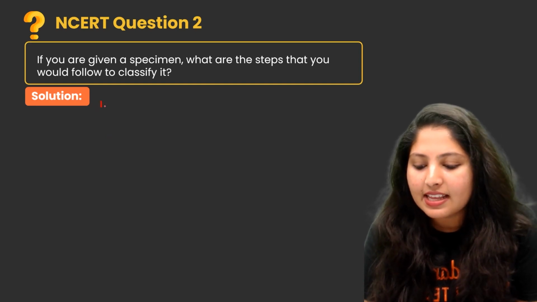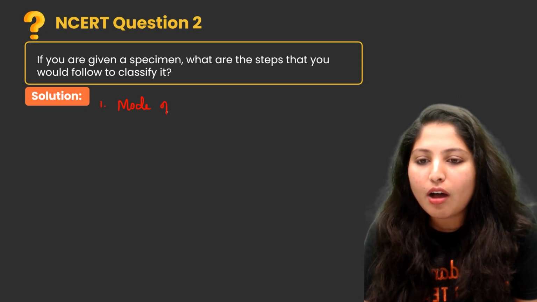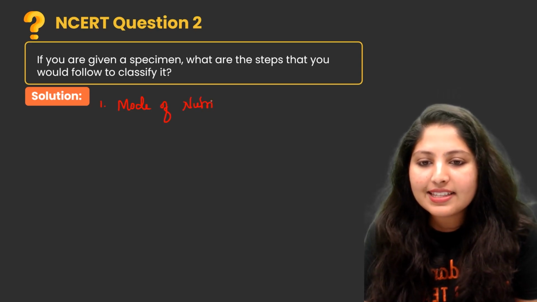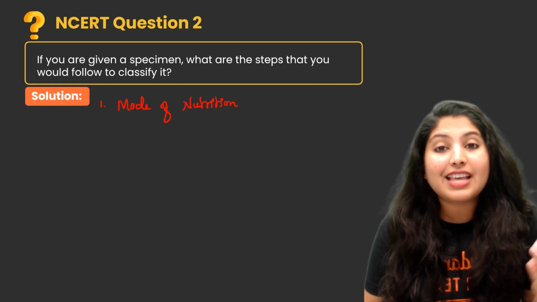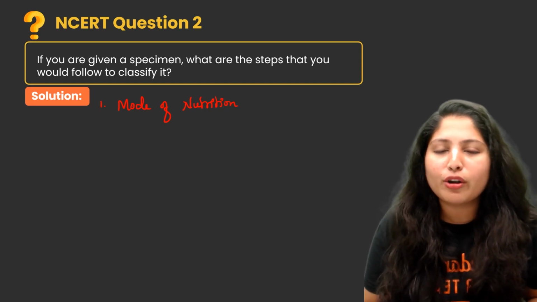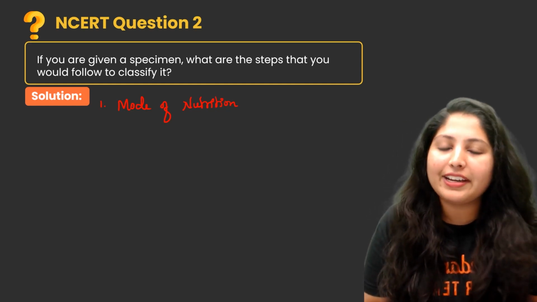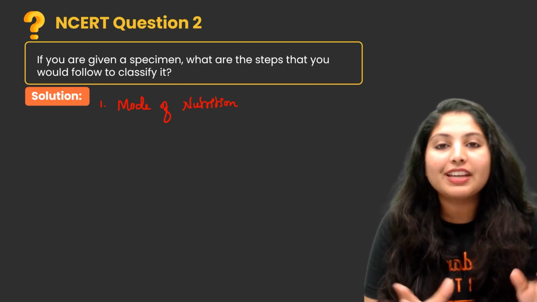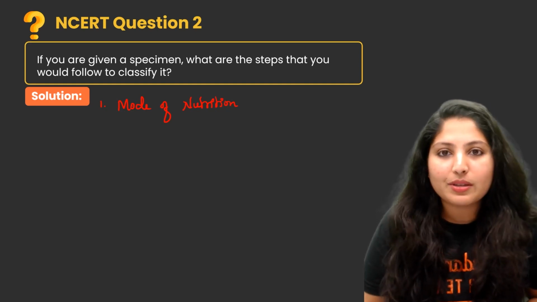First thing is, we need to see the mode of nutrition. Whether it is autotrophic or heterotrophic. There are different kinds of mode of nutrition. If it is heterotrophic, we need to see whether it is parasitic, holozoic or saprophytic.